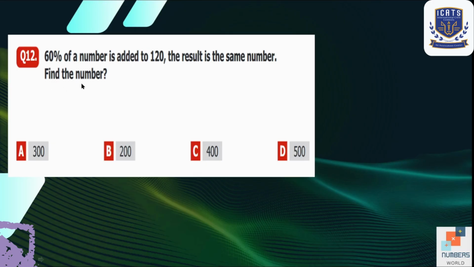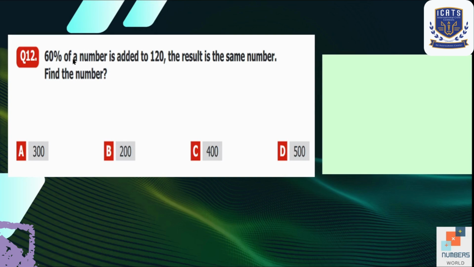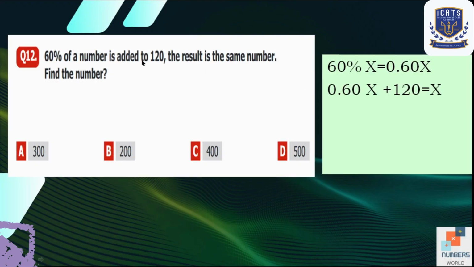Find the number. As we do not know the number, we will suppose the number is x, and 60% of x is equal to 0.60x. It can be written like this as well. Now, if that is added to 120, the answer is x again. So this is our equation which we are going to solve to get the value of x.